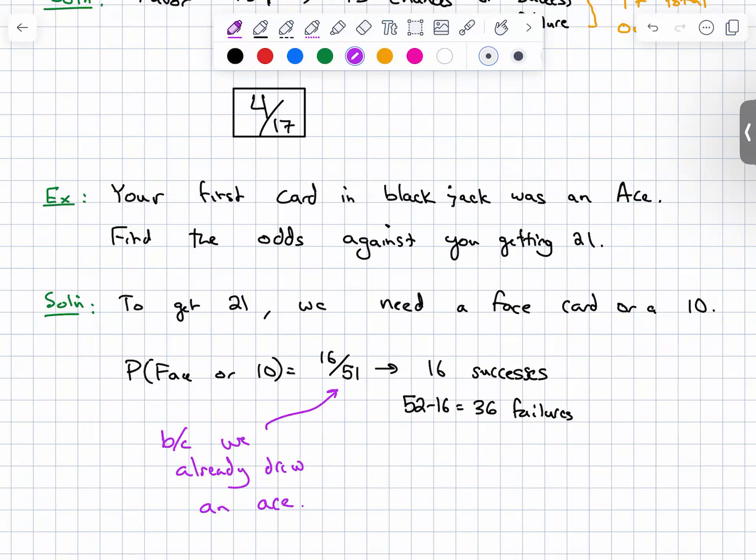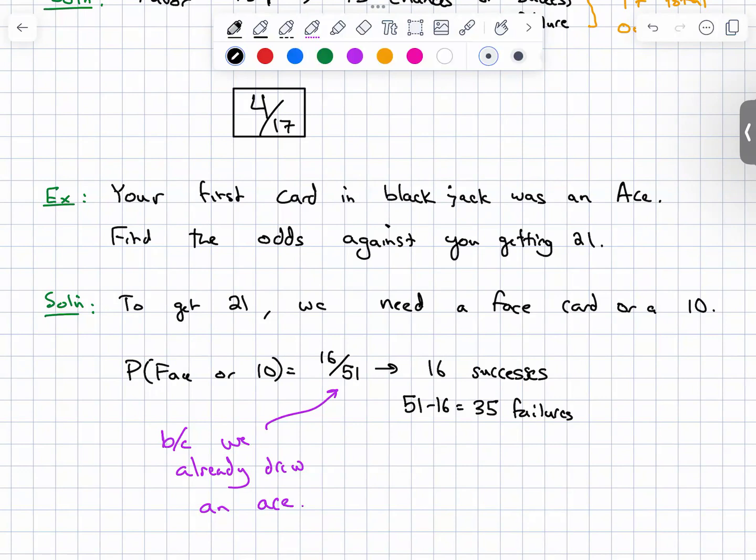If this was a question on the exam, by the way, if you wrote 16 out of 52, I'd still give you full credit, because that's an implied aspect that we don't necessarily consider when we're thinking about the game. And it should be 51 minus 16, so that's 35 failures.